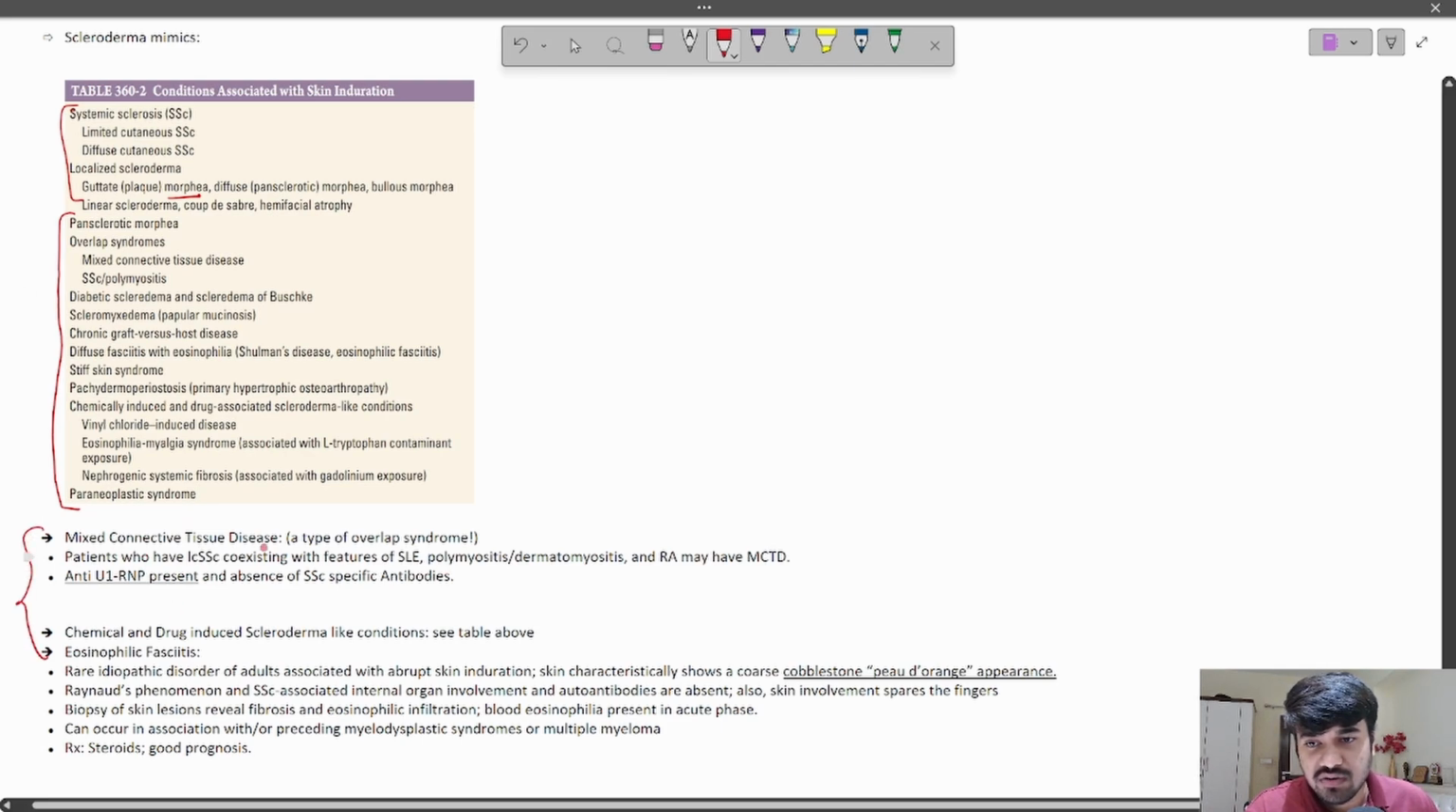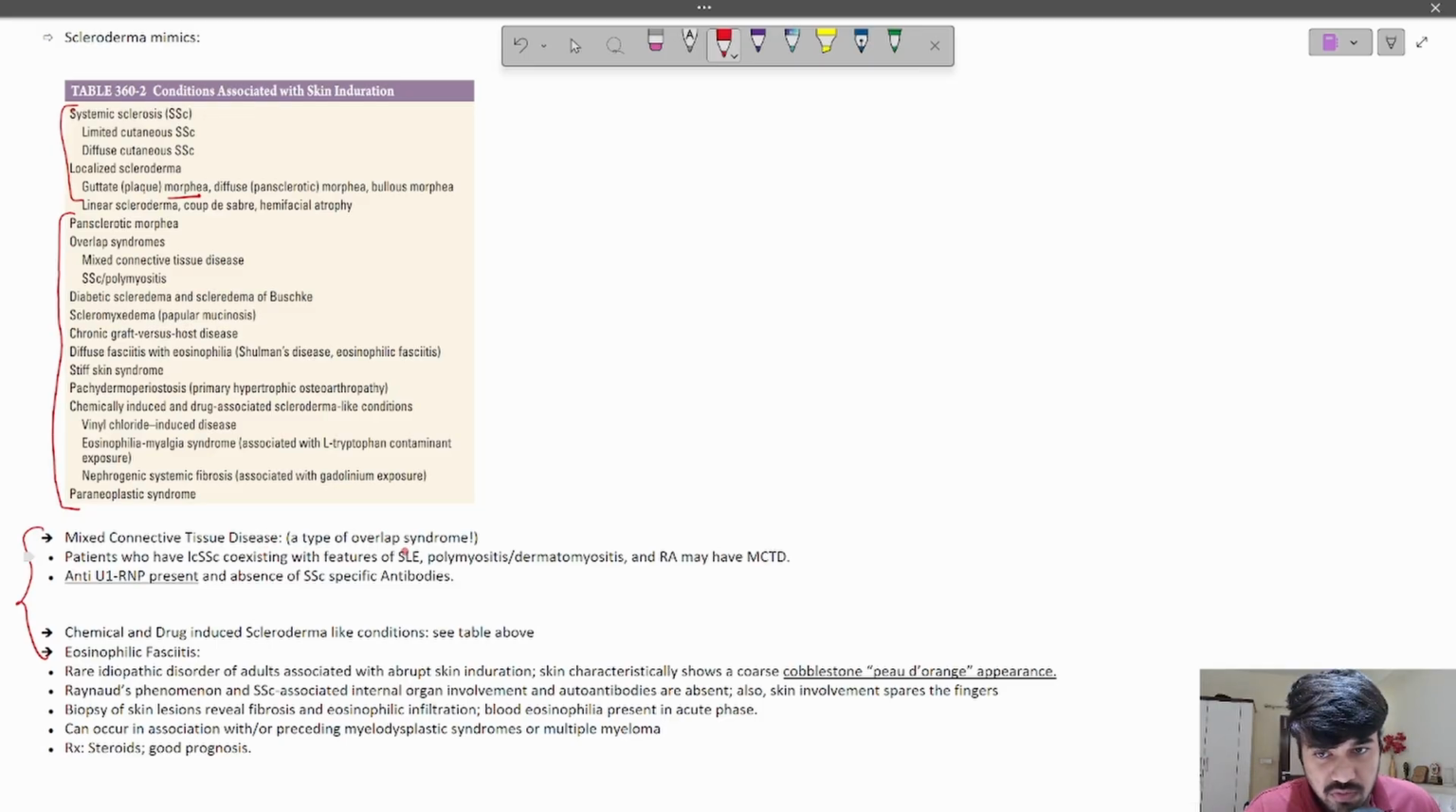First is the mixed connective tissue disease, which is a type of overlap syndrome, right? Overlap syndrome means a condition in which there is an overlap of symptoms of two connective tissue disorders, right? So mixed connective tissue disease is a type of overlap syndrome in which patients with limited cutaneous systemic sclerosis have coexisting features of SLE or polymyositis, dermatomyositis, and/or even rheumatoid arthritis, right? So SLE, polymyositis, dermatomyositis, rheumatoid arthritis plus limited cutaneous variant of systemic sclerosis. So overlap of these connective tissue disorders constitutes a patient with mixed connective tissue disease.